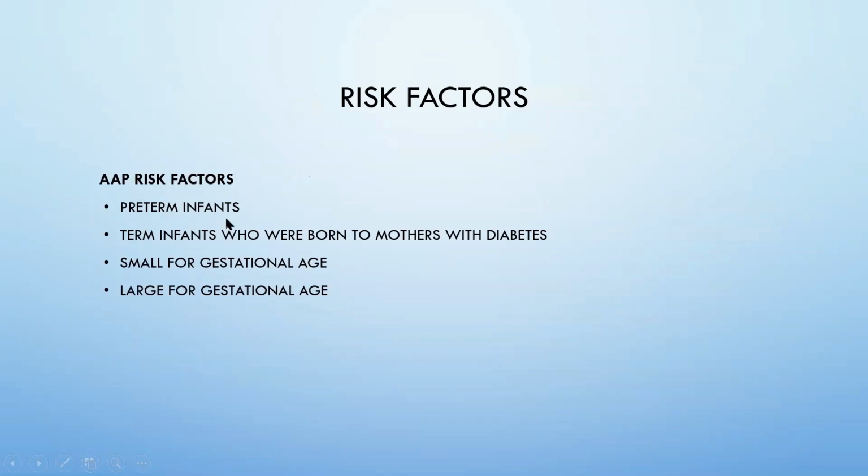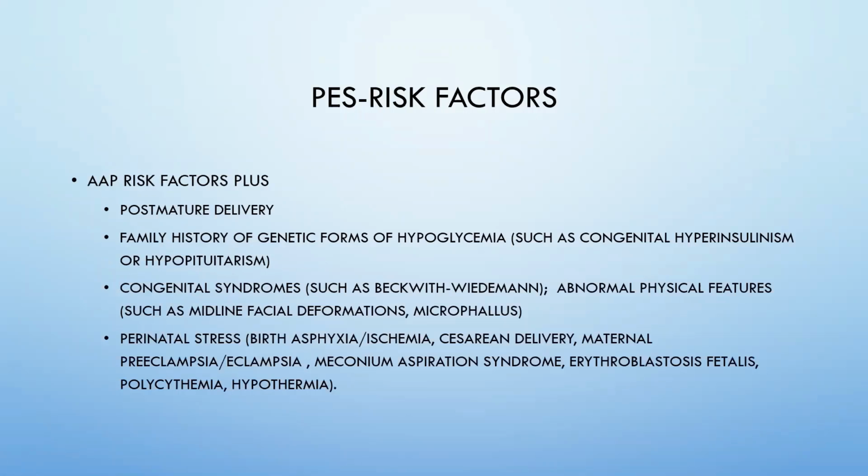The American Academy defines risk factors in a simplistic way. We have preterm babies, term babies born to mothers with diabetes, small for gestational age and large for gestational age. So the large for gestational age is an overrated category. We don't see much symptomatic hypoglycemia in the well babies, but there is a small subgroup of the large for gestational age babies who may be hyperinsulinemic. So that is the reason we are targeting these. But if you have a normal looking baby who is feeding well and one or two sugars are normal, you are okay with these groups. But the smaller babies are the ones you need to make sure the feeding support is good and they are monitored for a longer time, as we will see in the chart.